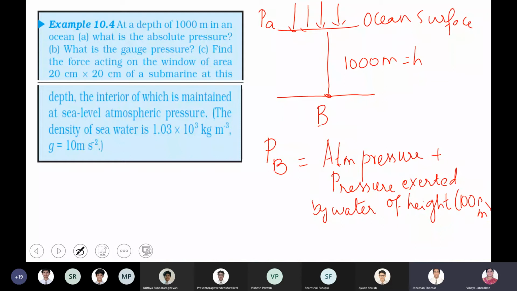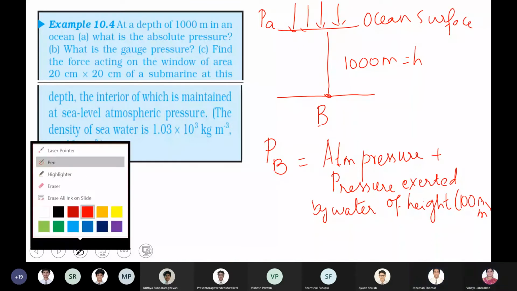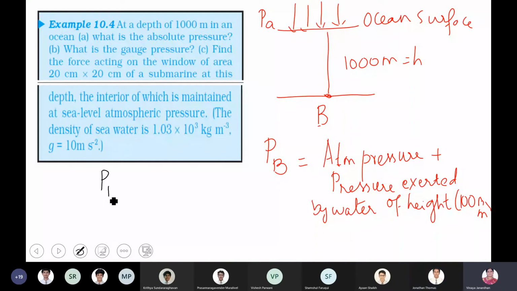Are you clear about it? Yes, ma'am. This is the same formula that we just derived, right? Correct, ma'am. Then in that case, PB will be equal to the atmospheric pressure plus h rho g, right?